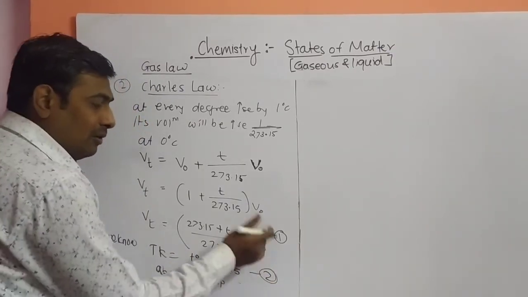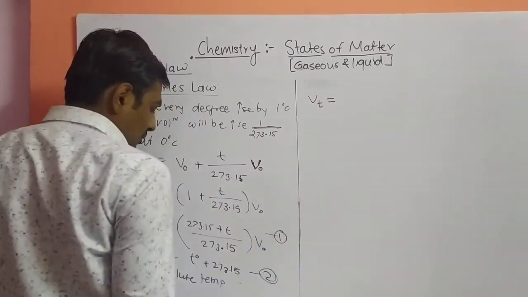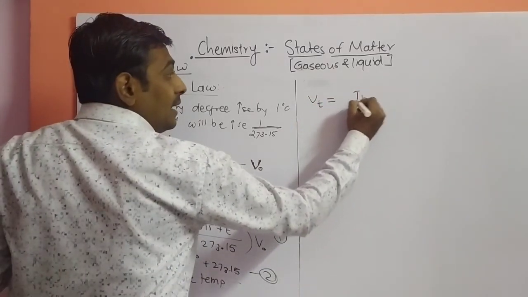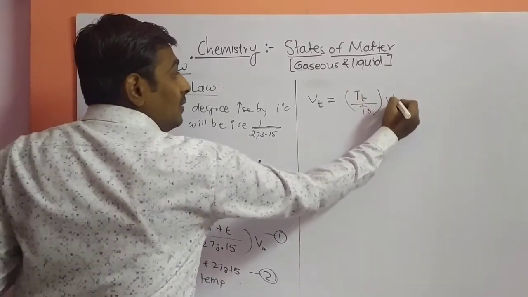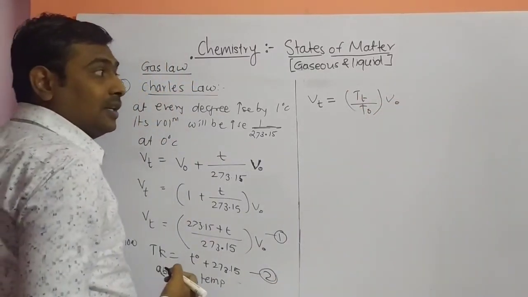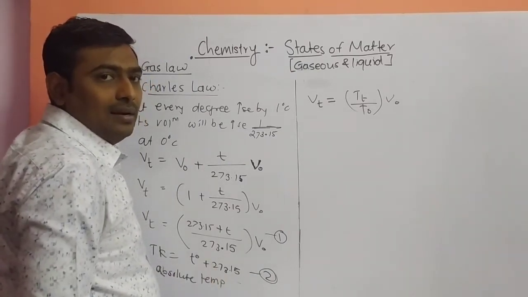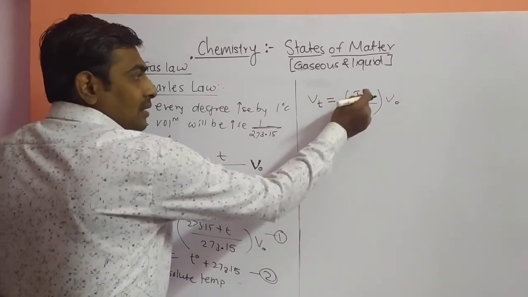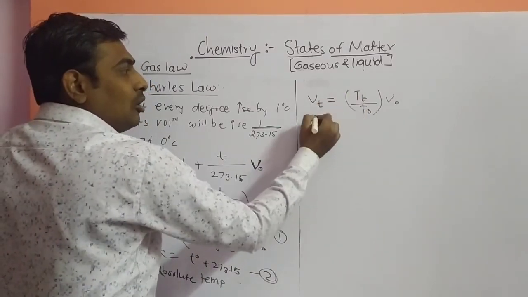Equation number 2 in 1, what will we get? VT equals TT upon T0 temperature into V0. If you are collecting the same terms to the same side, TT will be shifted to the downward side.